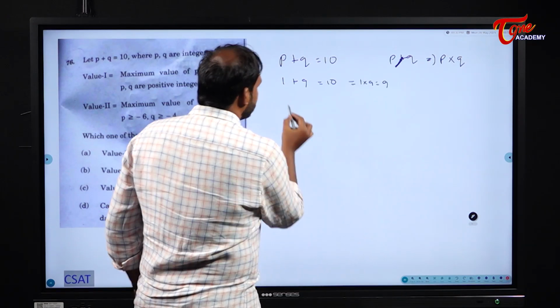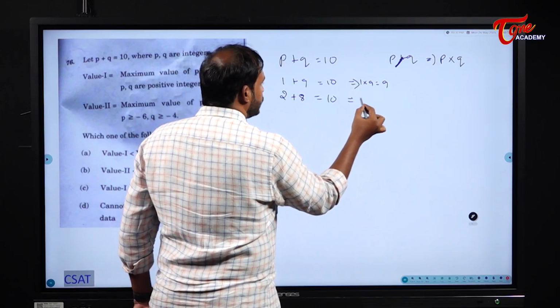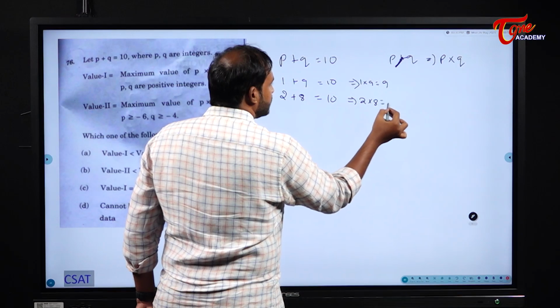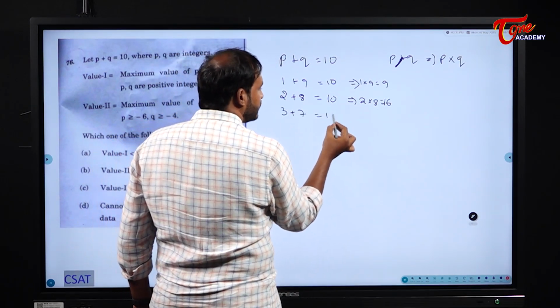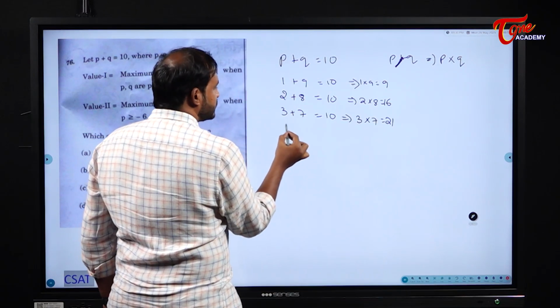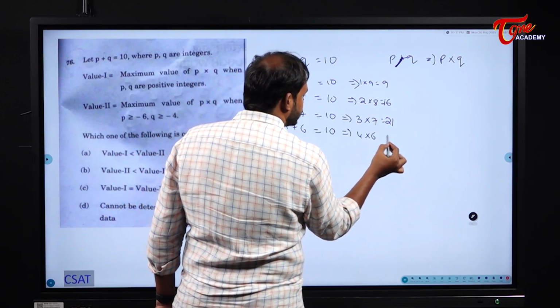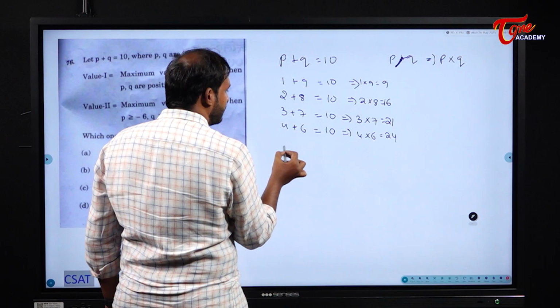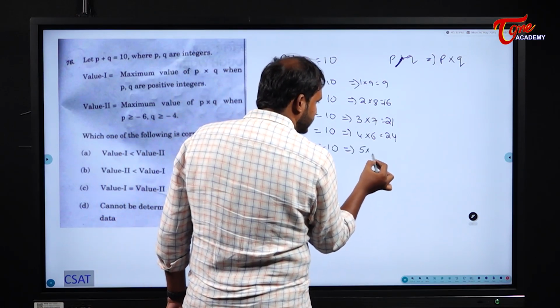So 1 nine is 9. Next I can take 2 plus 8, that is equal to 10. That means 2 eights are 16. 3 plus 7, that is equal to 10. 3 sevens are 21. 4 plus 6, it becomes 10. That means 4 into 6 is 24. Next 5 plus 5, that is equal to 10. That is 5 into 5, which is 25.